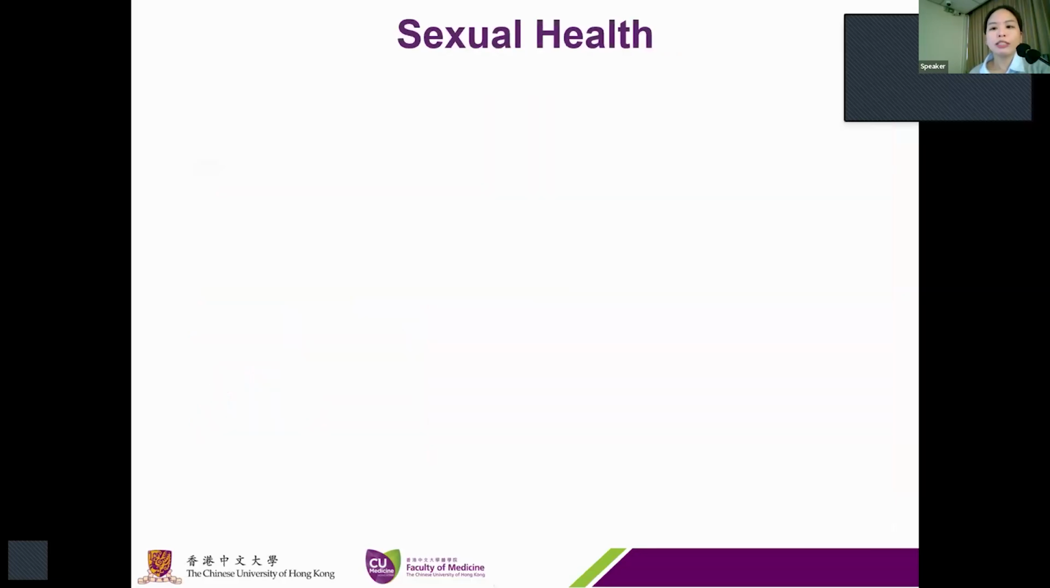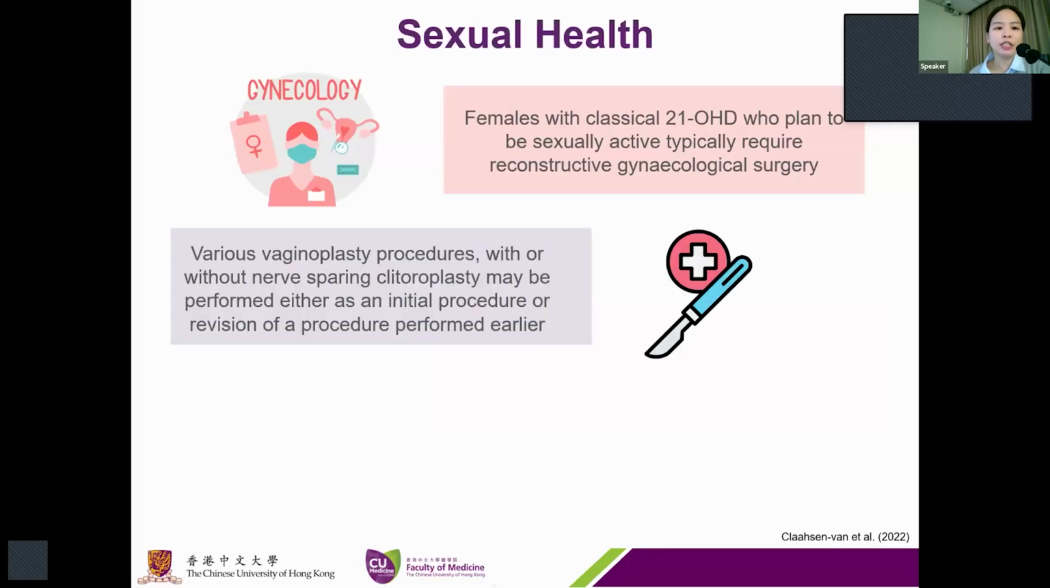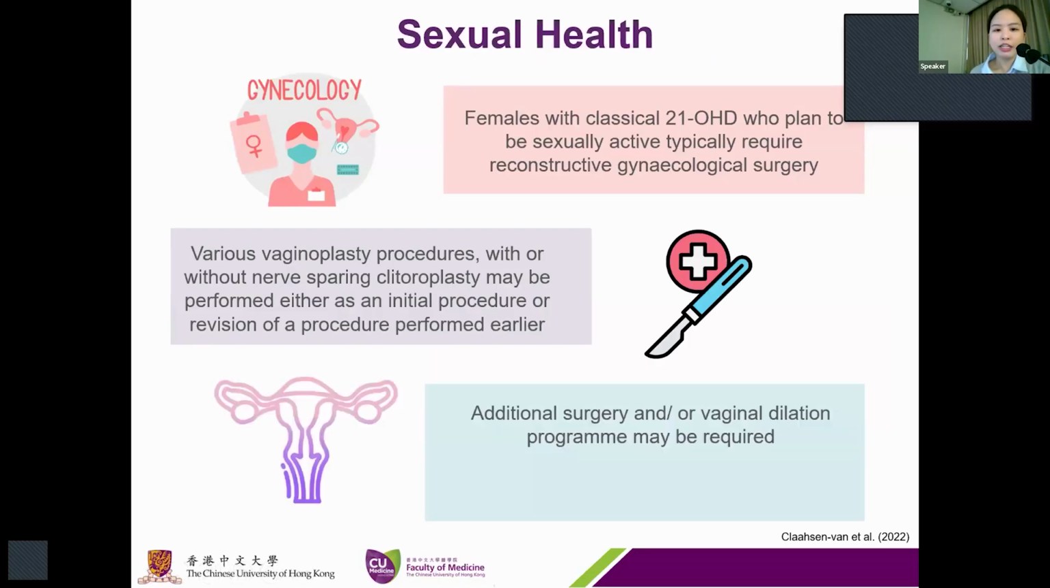So just now we've talked about the timing and the extent of genital surgery. Who would require genital surgery? Females with classical 21-hydroxylase deficiency CAH who plan to be sexually active typically require reconstructive gynecological surgery. There are various types of vaginoplasty procedures with or without nerve-sparing clitoroplasty that may be performed as an initial procedure or a revision of a procedure performed earlier. Additional surgery, plus or minus a vaginal dilation program, may be required after the surgery.